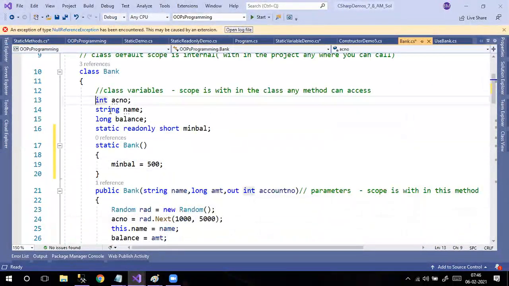These 3 members are instance members. Because of that, for every object, that means for every customer, separate memory is going to be created. But minimum balance is a static member. Because of that, only one memory is going to be created and that memory will be shared by all.